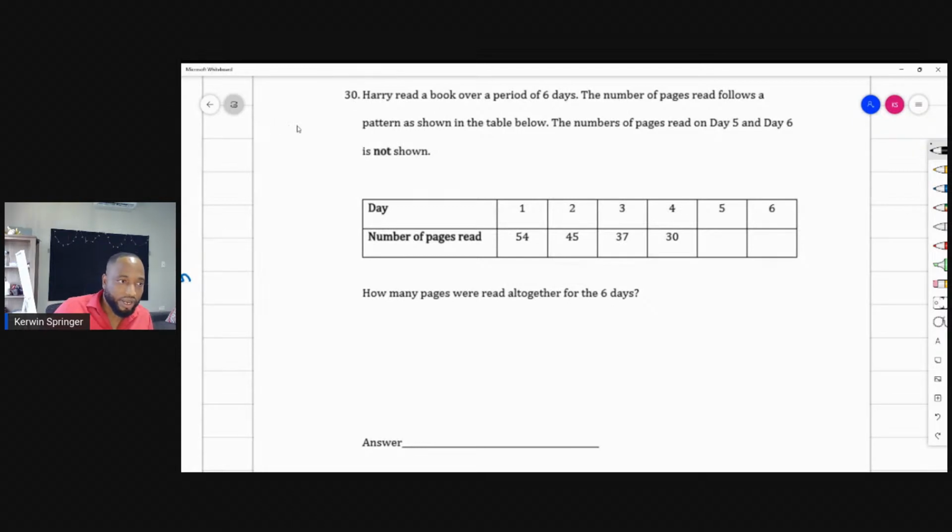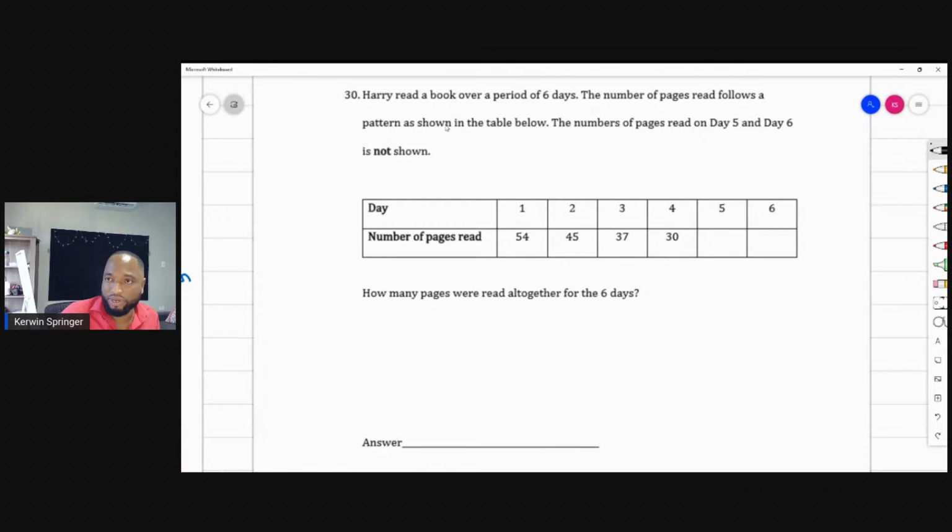Harry read a book over a period of 6 days. The number of pages read follows a pattern as shown in the table below. Now, I've seen a lot of people saying to stop at number 30. If we stop at number 30, we would have taken an hour and about 30 minutes. Let me see if we can push to 35 now. What do y'all think? Push to 35.